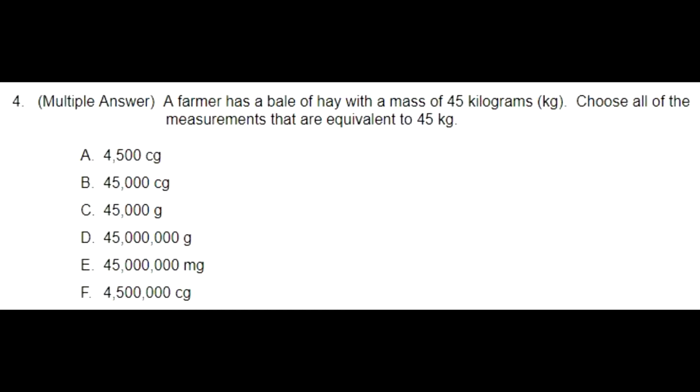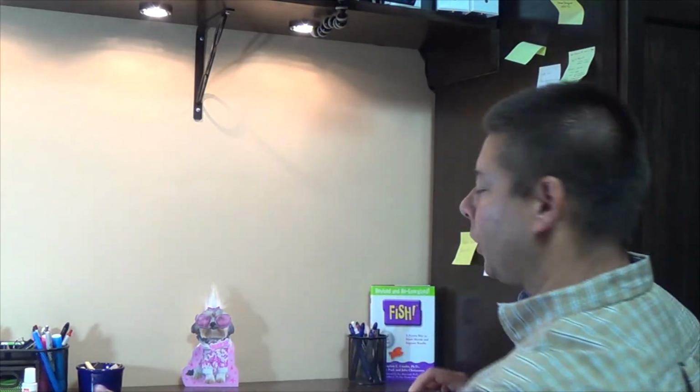So we have A, 4,500 centigrams, B, 45,000 centigrams, C, 45,000 grams, D, 45 million grams, E, 45 million milligrams, or F, 4,500,000 centigrams. So a couple options here that we can choose from. We need to do some math, and I'm going to refer to my good old friend King Henry. Let's take a peek at our work here.